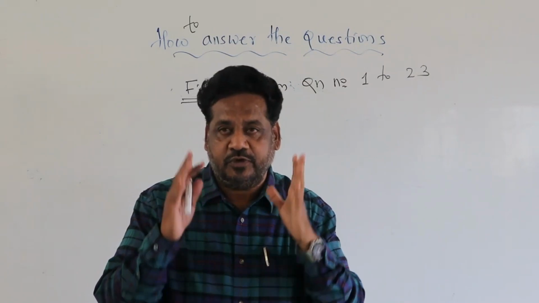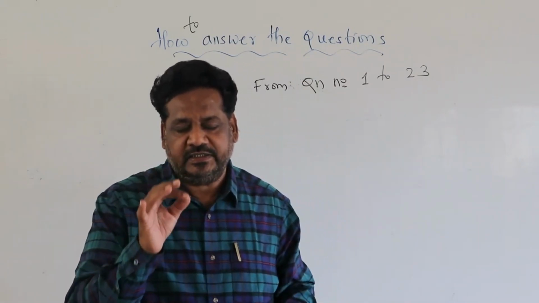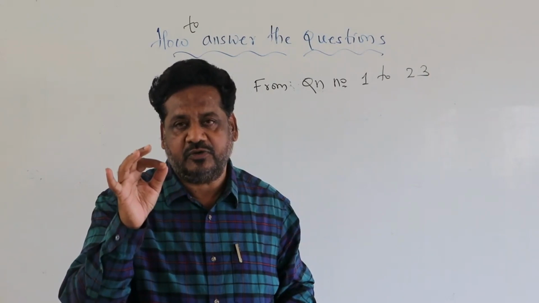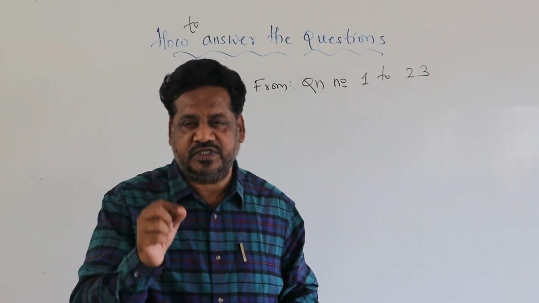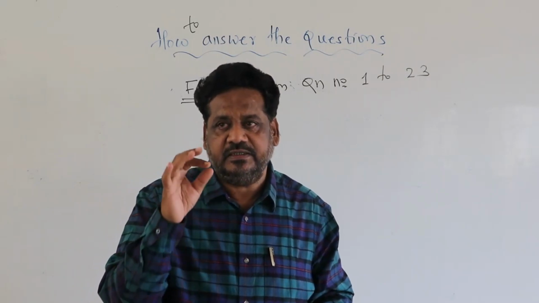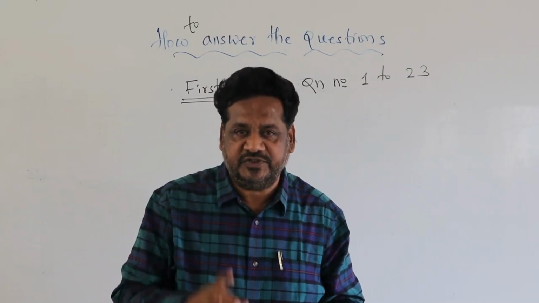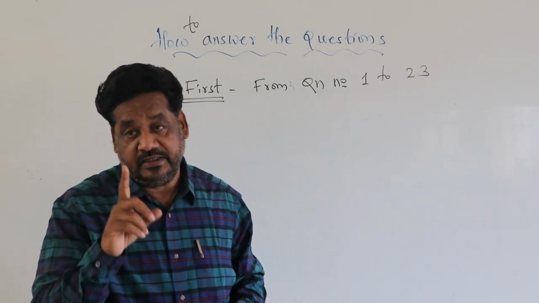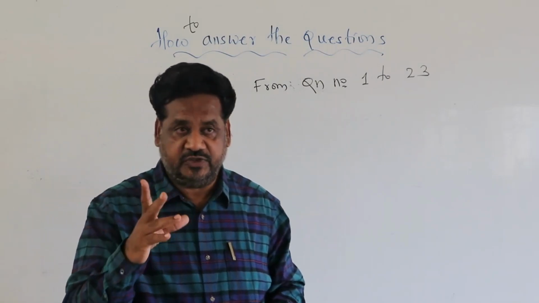One more thing I forgot to tell you at that time, that you should not repeat the 1 mark questions. If you repeat a 1 mark question twice, then 0 marks will be awarded to you. That's why it's better to avoid writing the 1 mark questions twice.